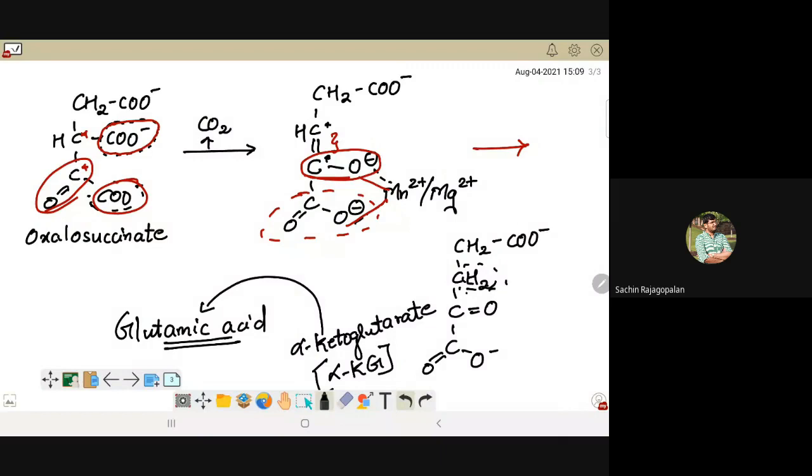But we use a single enzyme name there, which is isocitrate dehydrogenase. Because I've told you that whenever you have oxidation coupled with any other type of reaction, the enzyme name will always be for oxidation. Is that clear to all of you? Yes, sir. Everyone has understood this? Yes, sir.